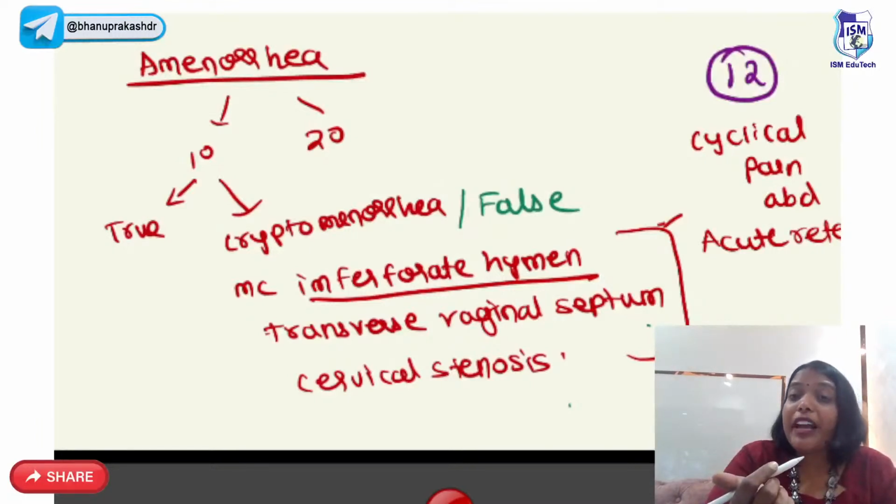So imperforate hymen patient will mainly present to you with primary amenorrhea with cyclical pain abdomen, and they can also have acute retention of urine. And when you do local examination, you will see a tense bluish bulging hymen. Apart from imperforate hymen, the other things we have are transverse vaginal septum and cervical stenosis, right?